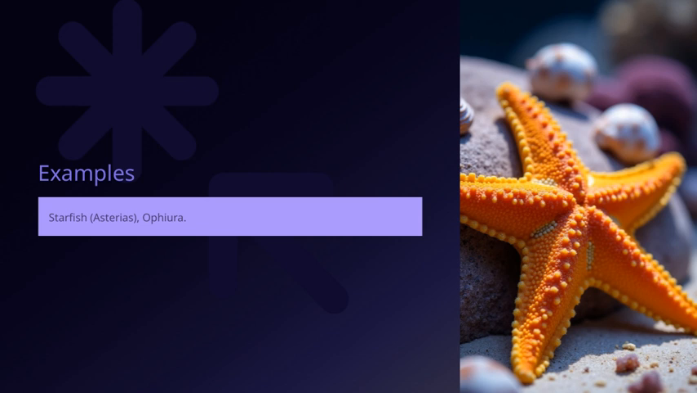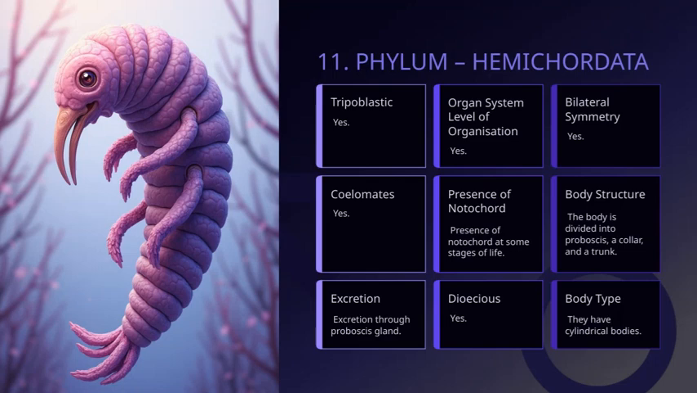Remember, whether it's the familiar starfish or the more delicate brittle star, they all exemplify the fascinating adaptations of echinoderms in marine ecosystems. Let's explore some key features of Hemichordata.